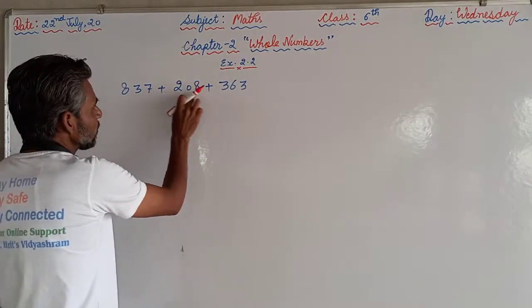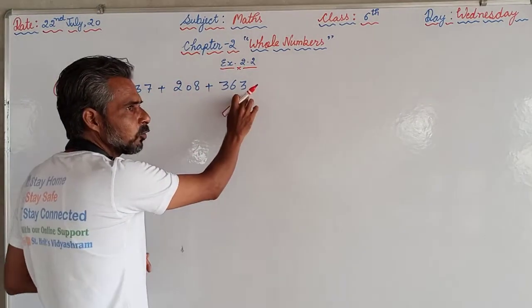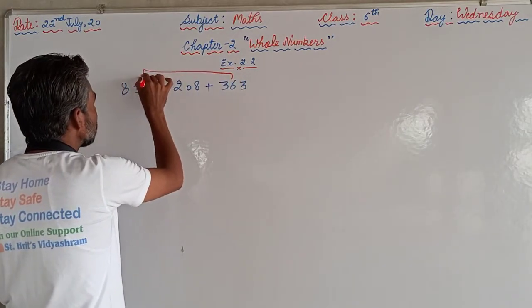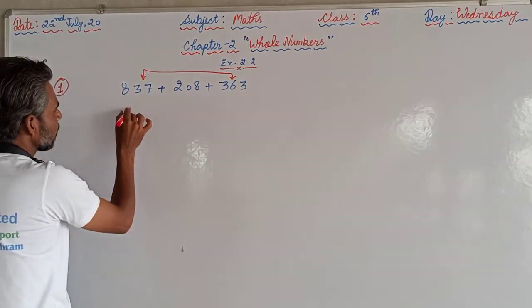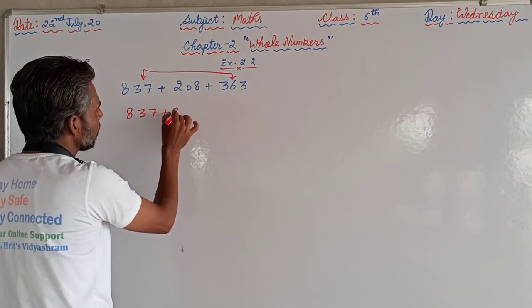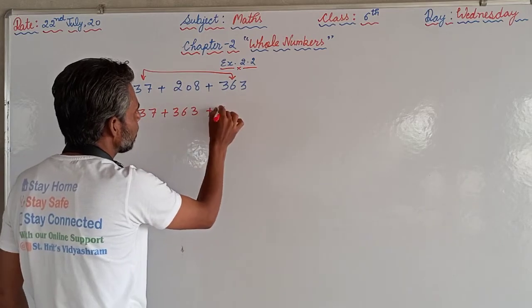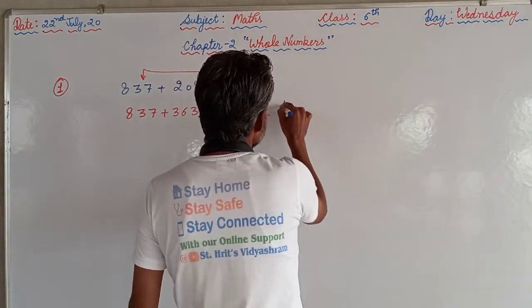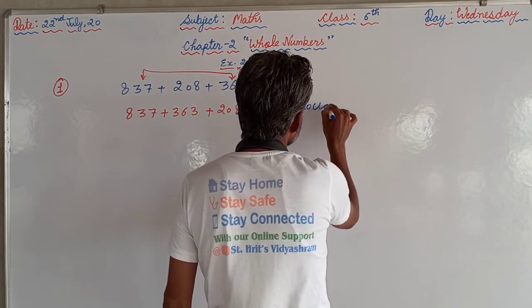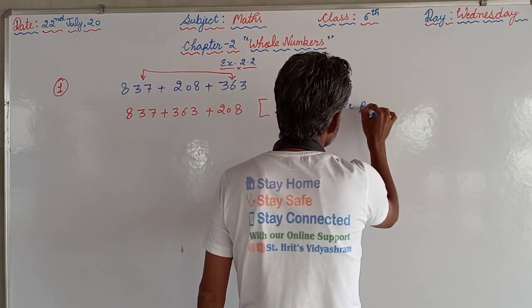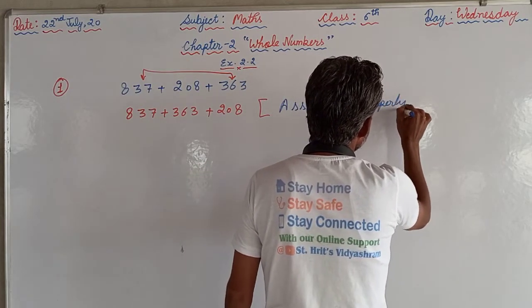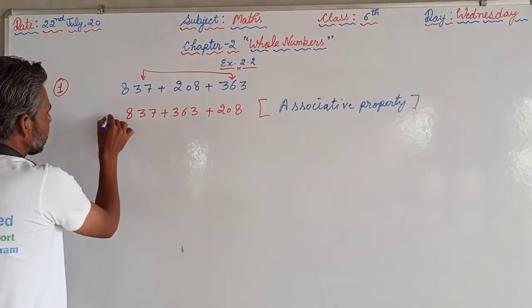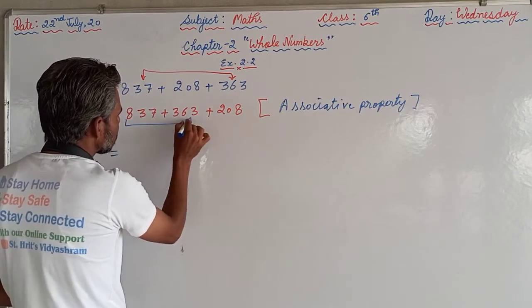7 plus 8 is 15, no zero. 8 plus 3 is 11, no zero. 7 plus 3 is 10. So we will pair these two first. We will rearrange it as 837 plus 363, then at last we will write 208. By which property are we writing this? That is the associative property. What was the associative property? We can interchange the places. After that, first of all we will add these two numbers.